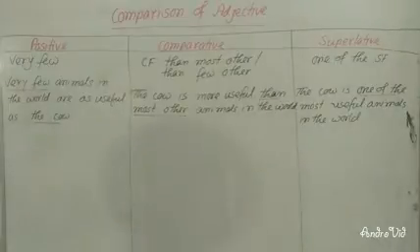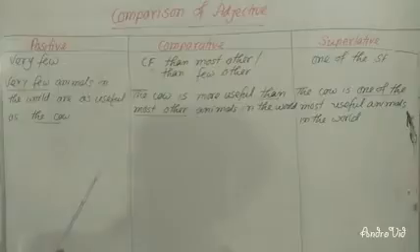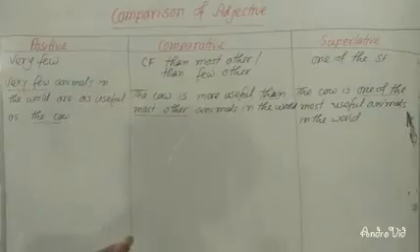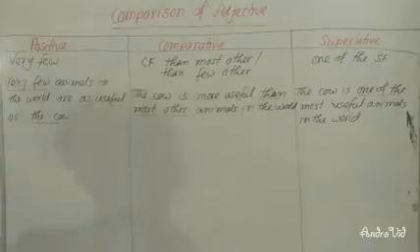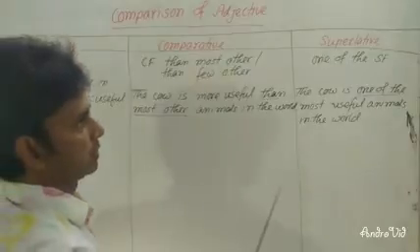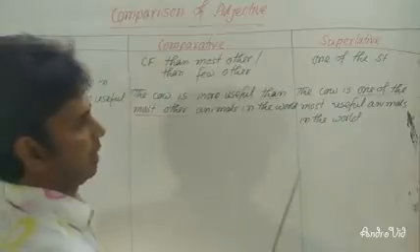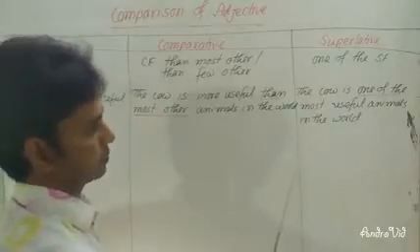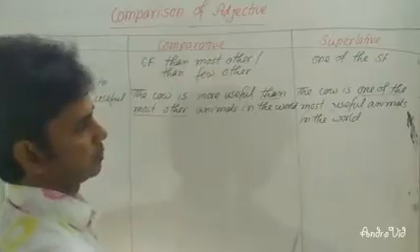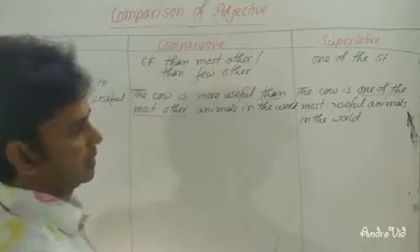If you have very few in positive, then you will have to use comparative subject, then verb, then you will follow the rules. CF is comparative form of adjective. Then you will have to use then most other or then few other, if you have very few in positive. And at the time of changing into superlatives, you will have to use subject plus verb, then one of the, then the superlative form of adjective, most useful.